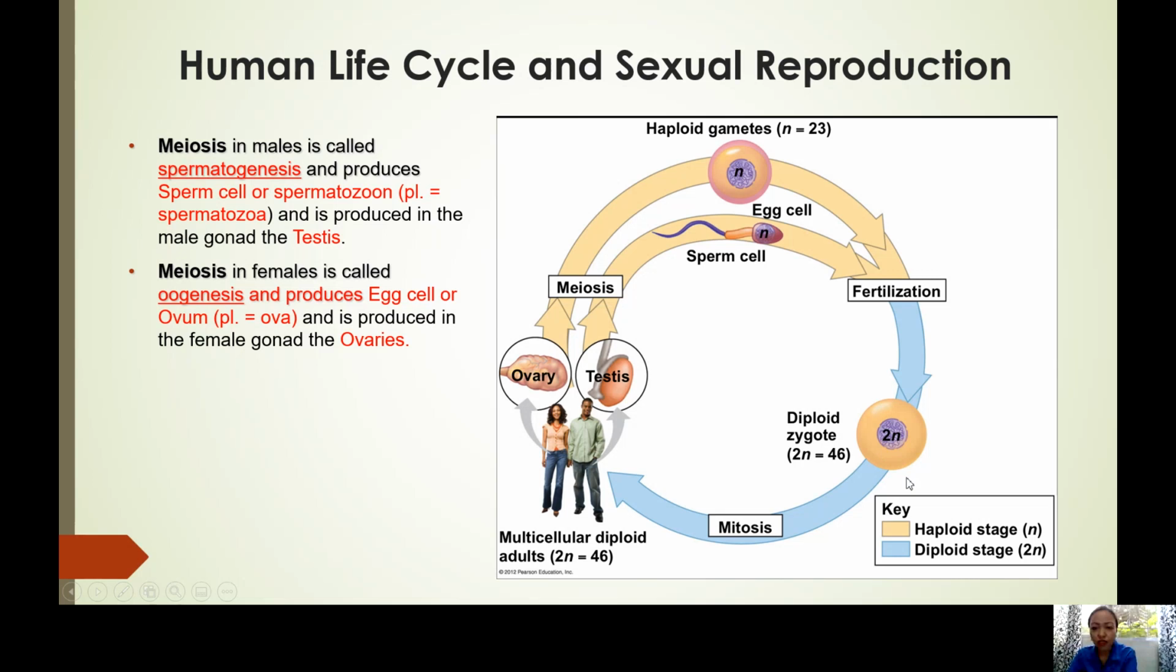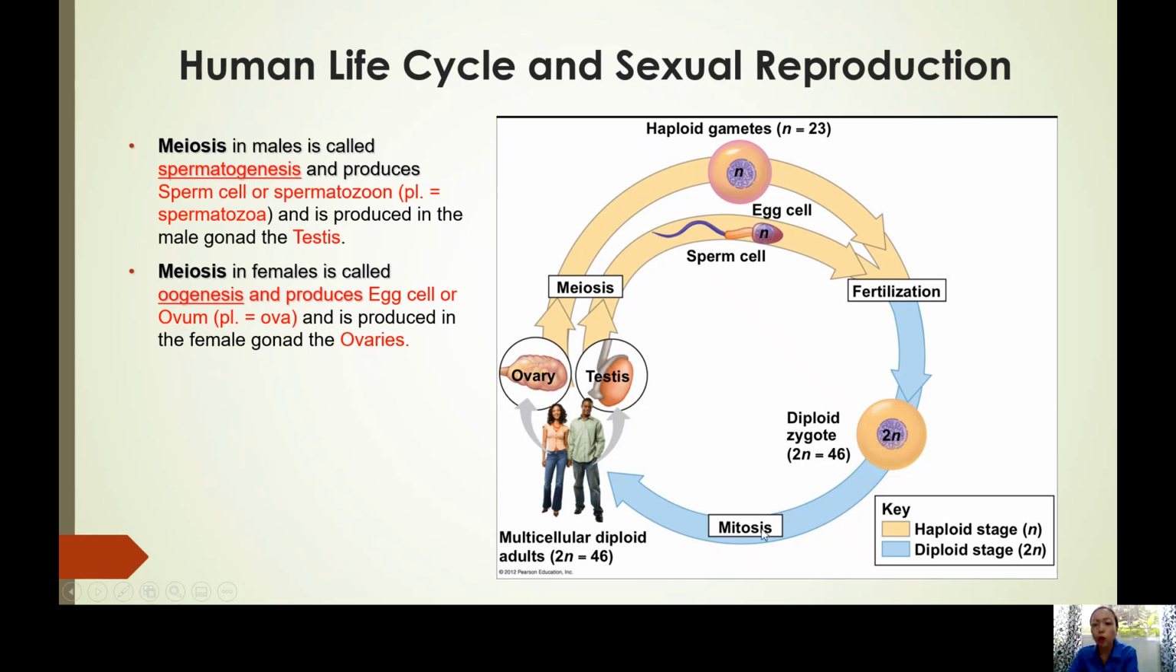That there is life already there. Okay, so now you see it's 2n. How come it's 2n? First and foremost, that is 23 coming from the egg and 23 from the sperm. So always remember, class, when we say zygote, the embryo in the womb of a woman, that is already diploid. Okay? So that embryo will become a baby.